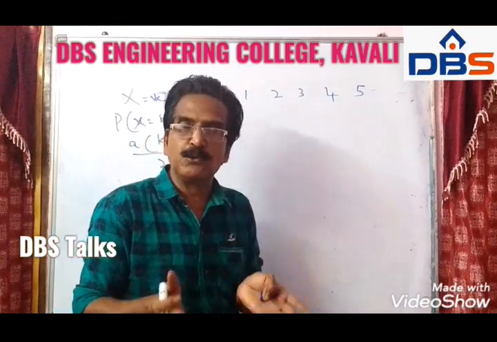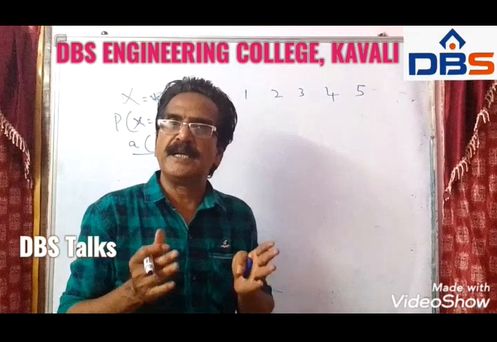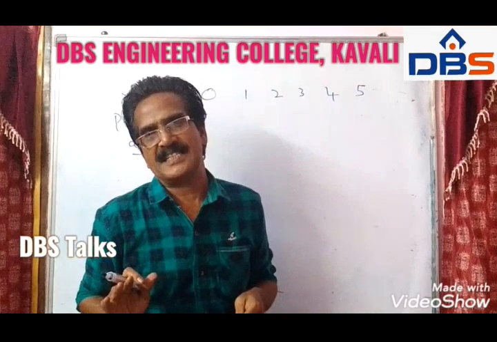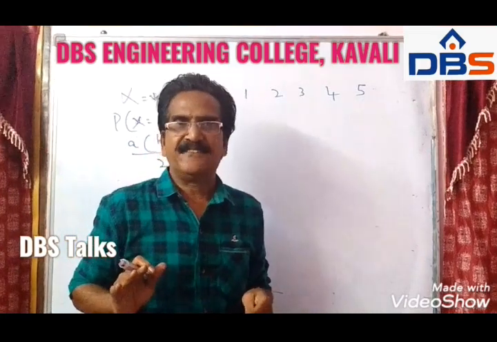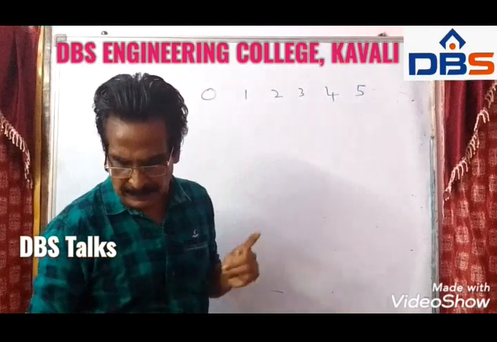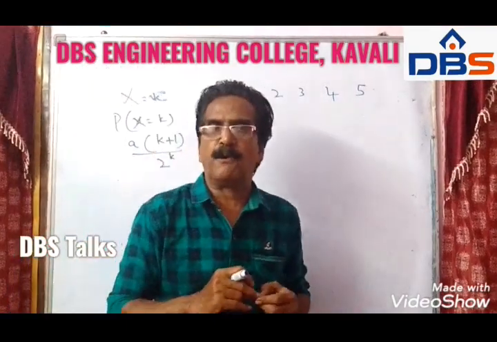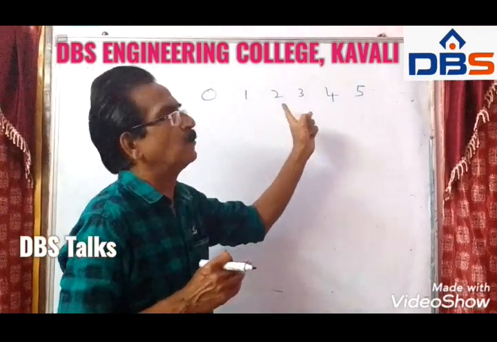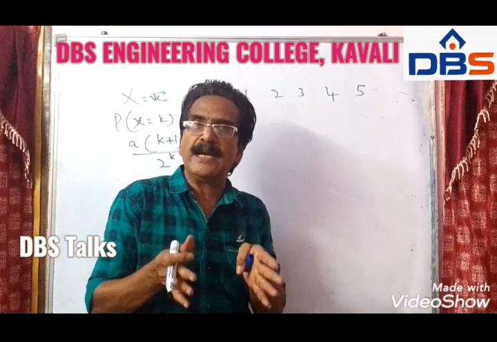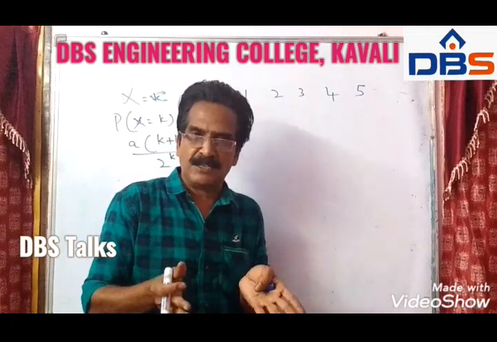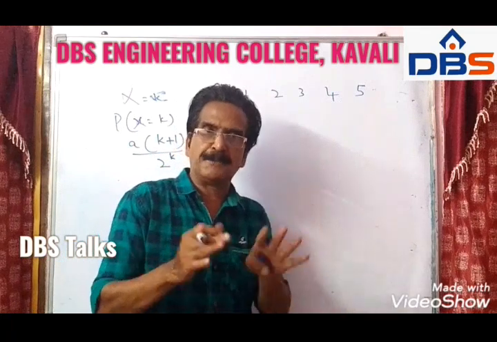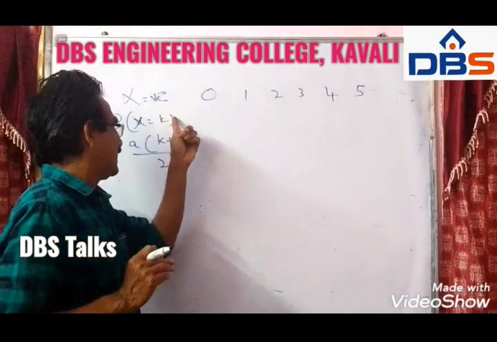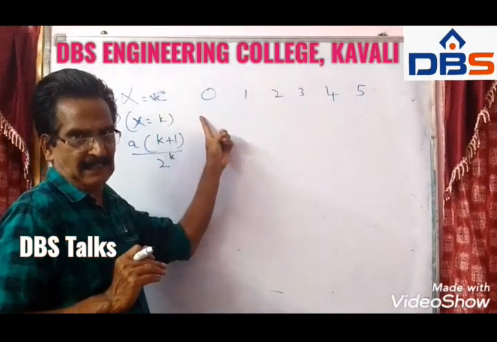So P of x is equal to 2 plus P of x is equal to 3 plus P of x is equal to 5 becomes our answer, friends. So we have to add the probabilities P of x is equal to 2 plus P of x is equal to 3 plus P of x is equal to 5.